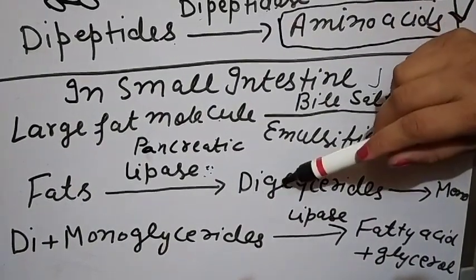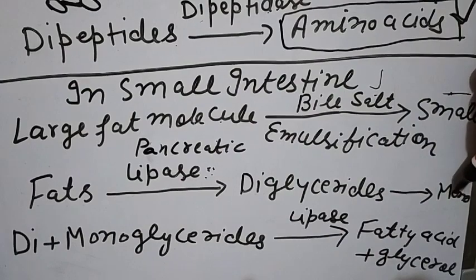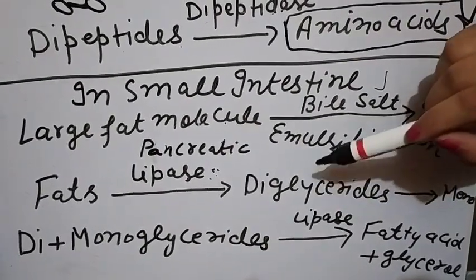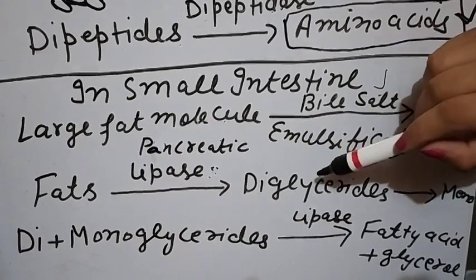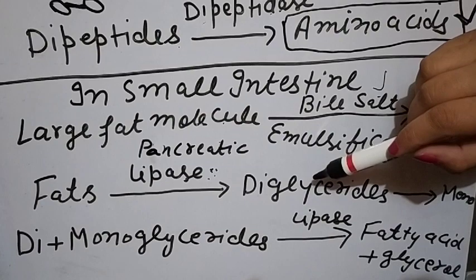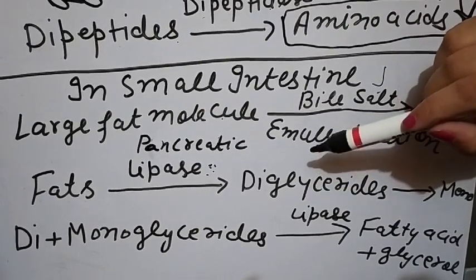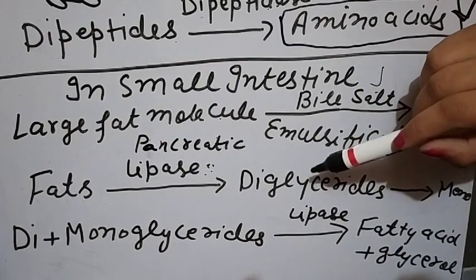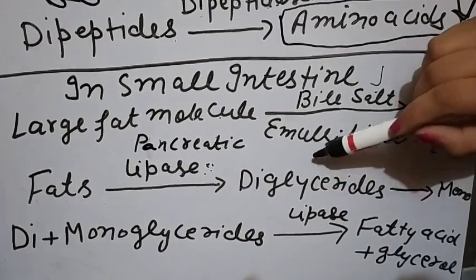Now what is the meaning of diglycerides and monoglycerides? What is the definition of fats? Fats are the esters of fatty acids and glycerols. If the fat or oil has 3 fatty acids, then we can say triglycerides.